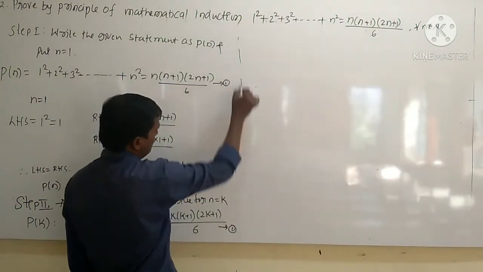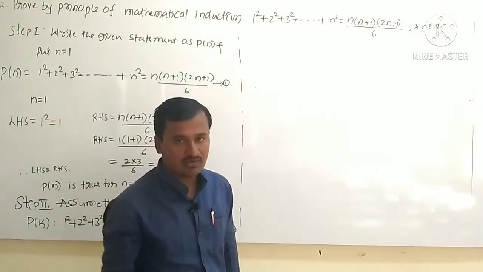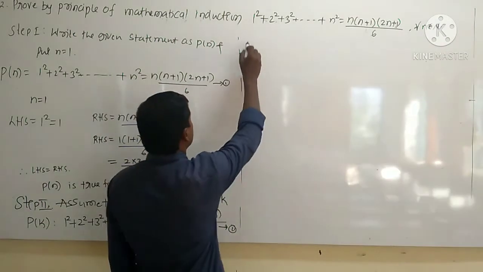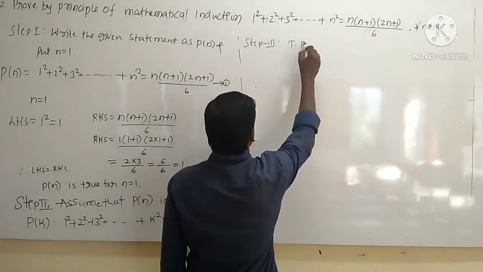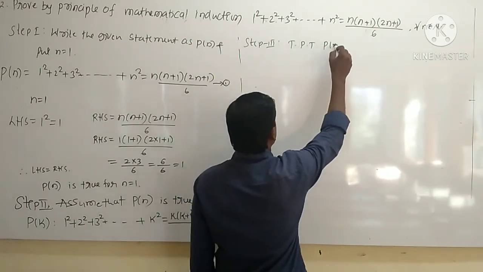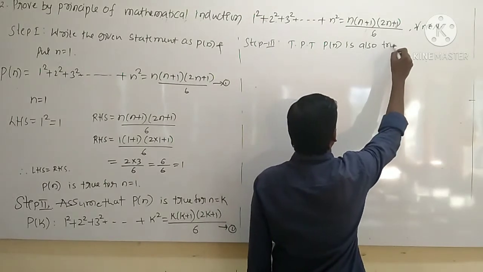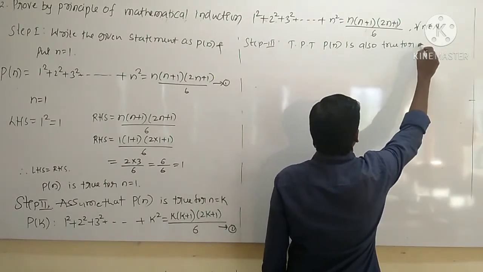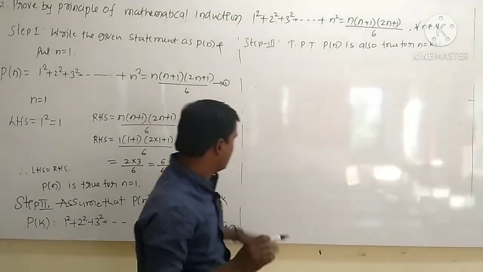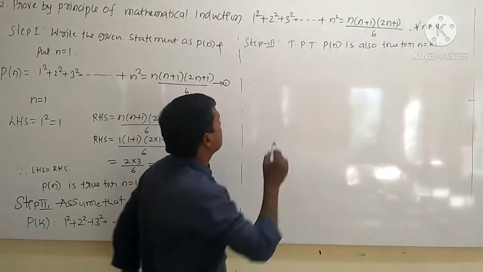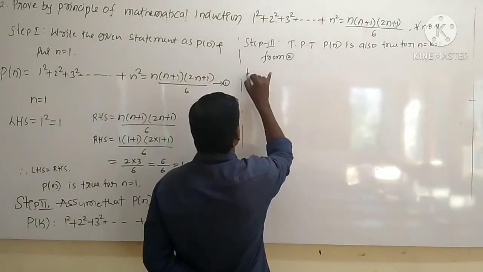Now we have to prove that it is also true for n equal to k plus 1. So step 3 is to prove that p of n is also true for n equal to k plus 1. K plus 1 means next term of this one, right? So therefore for this, here we should take the help of equation 2. What is 2?